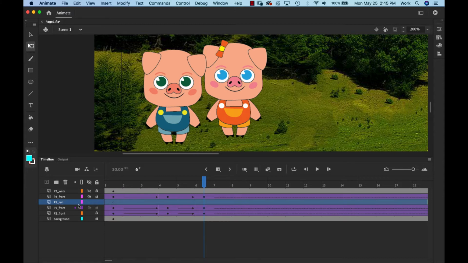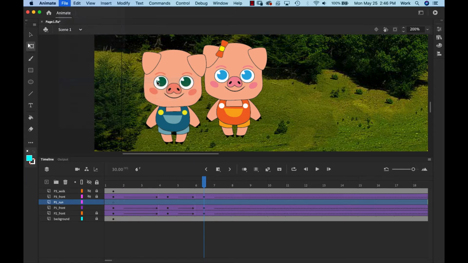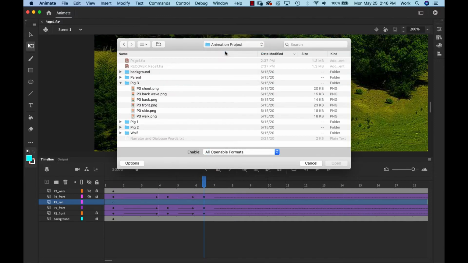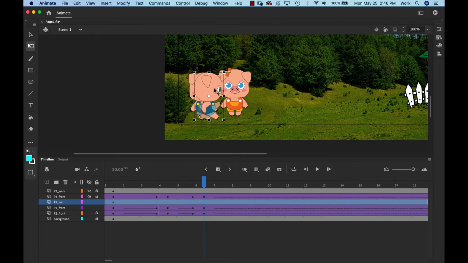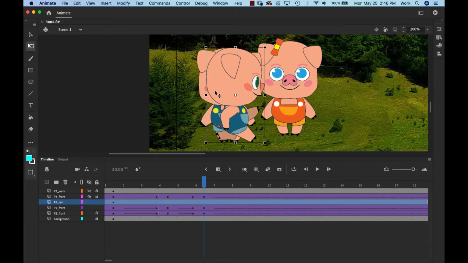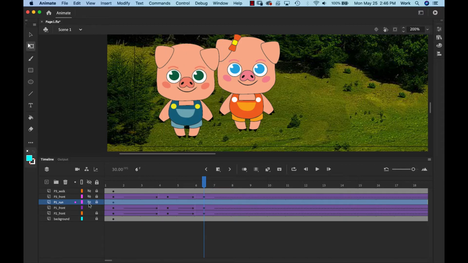And in that new layer, we're going to File, Import to Stage, and we're going to go to Animation and find that P1 Run, and we're going to scale it. And I would place it slightly either exactly on top or a little bit next to it. It's up to you. And then, again, it's in its own layer. I'm going to lock it and close the eyes, and same thing with P1, close the eyes.